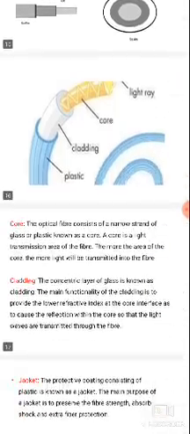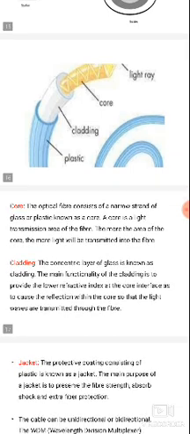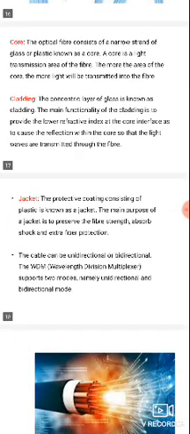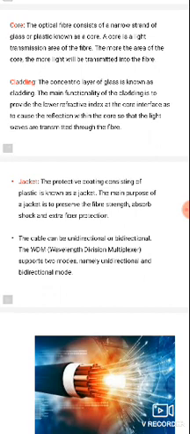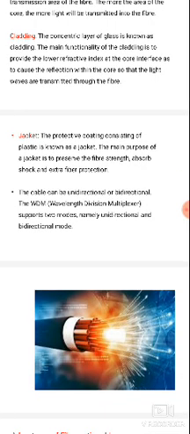This is the core and cladding. The core is a narrow strand of glass or plastic used for transmission of the fiber. Cladding is the concentric layer of glass, and its refractive index is also less. The jacket is the protective cover consisting of plastic. The jacket preserves the fiber strength and absorbs shock, giving extra fiber protection.